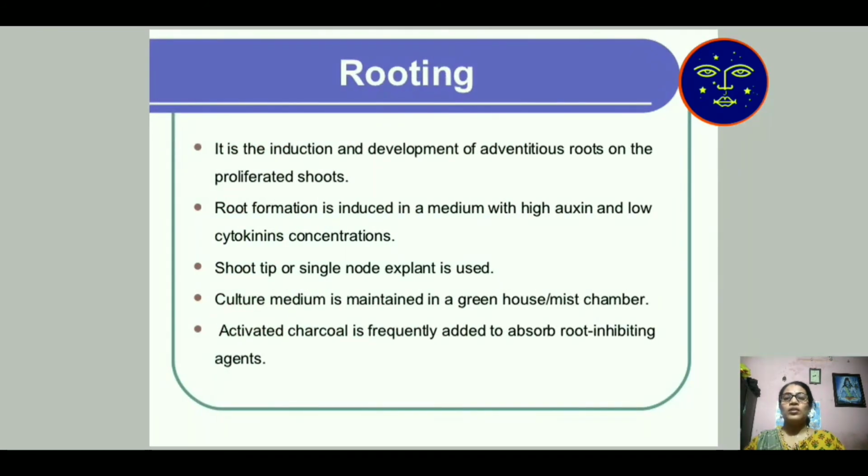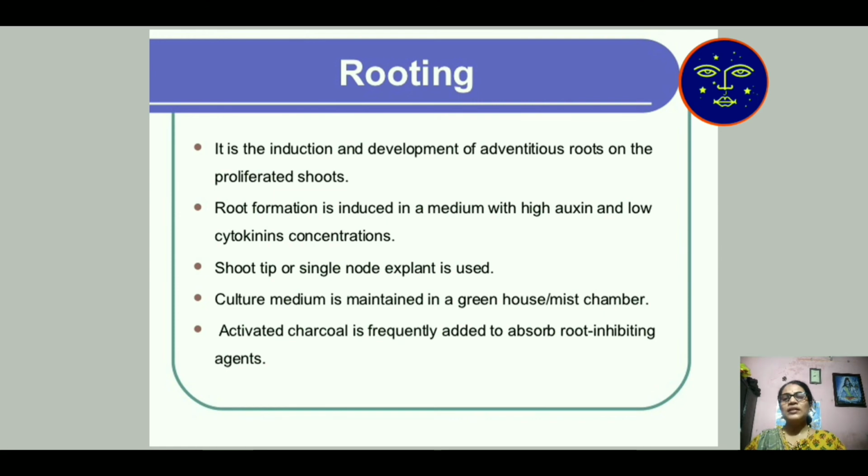Then rooting. It is the induction and development of roots on the proliferated shoot. Root formation is induced when the medium is given auxin and low cytokinin concentration. Auxin and cytokinin are plant growth hormones. When auxin is given more, the plant develops more roots.